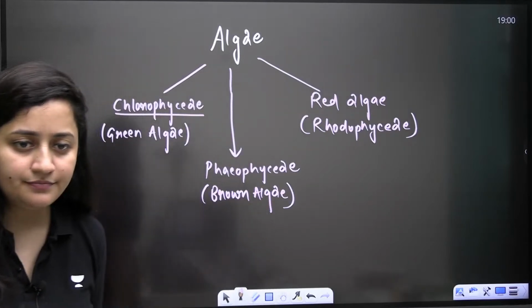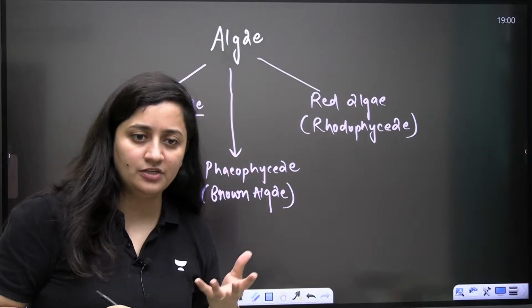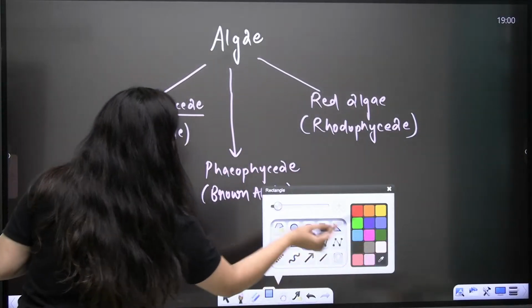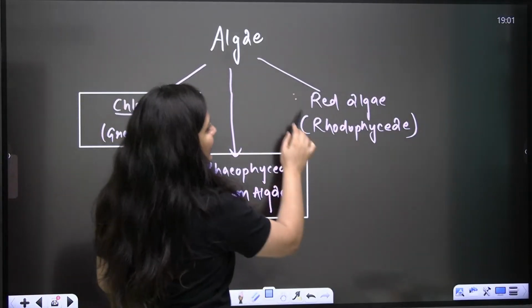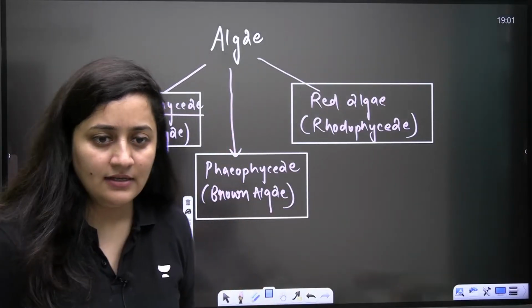Bache, that algae is proteinaceous. It is a source of food. So in algae, we will talk about the Chlorophyceae, the Phaeophyceae, and the red algae, Rhodophyceae. Is that clear?